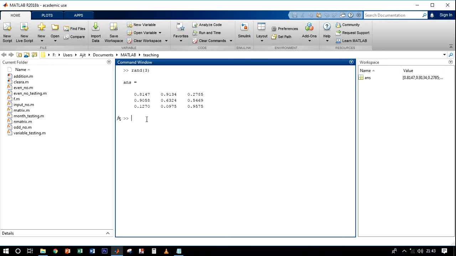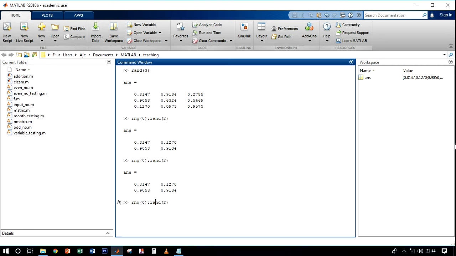But what if you want the same numbers without restarting the MATLAB? You can do it by using one MATLAB built-in function. It is rng. So rng, and tell it from where you want to start. I want to start from the beginning, so let's say 0, and I want one random matrix. Let's this time call a small matrix of 2 by 2. Let's repeat the command. It's the same matrix.